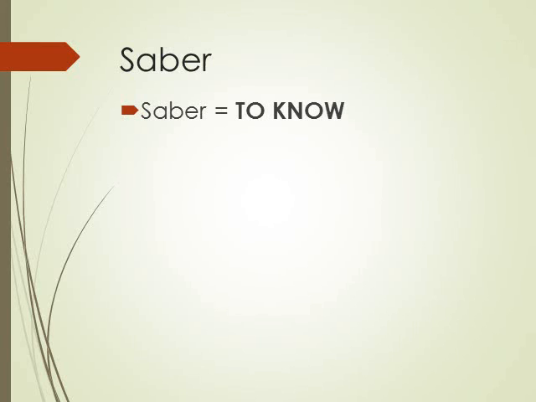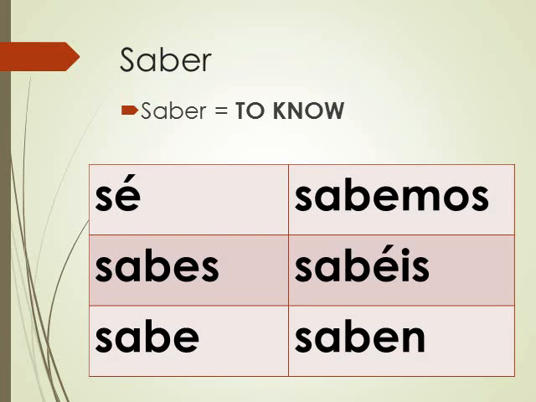All right, and this is how it's conjugated. So we have in the yo form, sé, S-E with an accent mark. Don't forget that accent mark because it changes the entire meaning of the word if it's not there. Then we have tú sabes, él sabe, nosotros sabemos, vosotros sabéis and ellos saben.